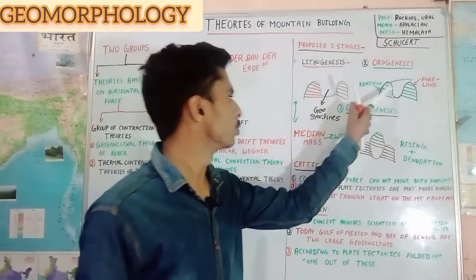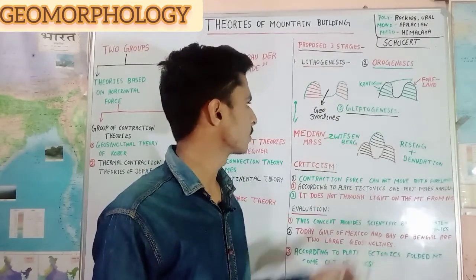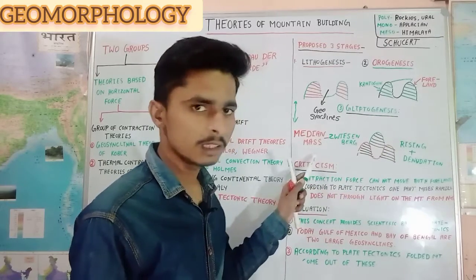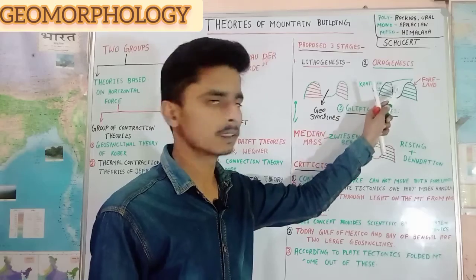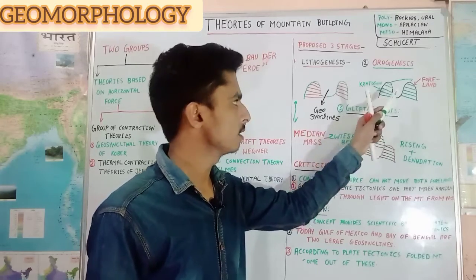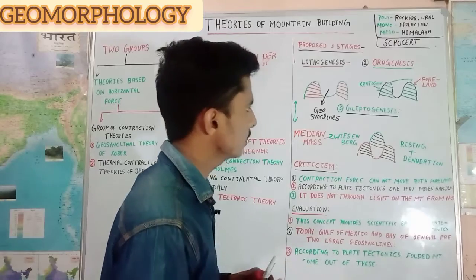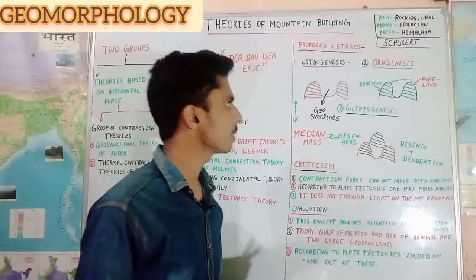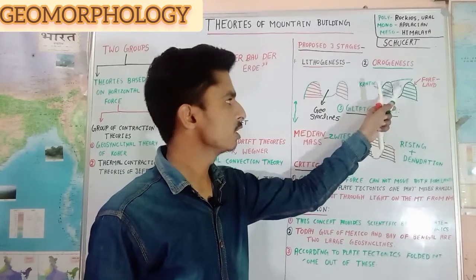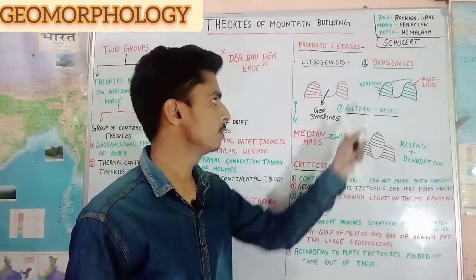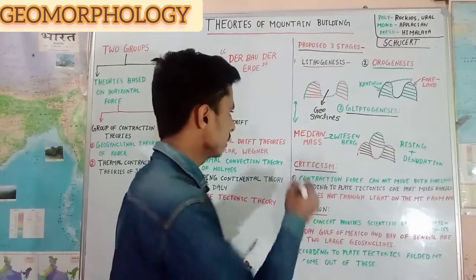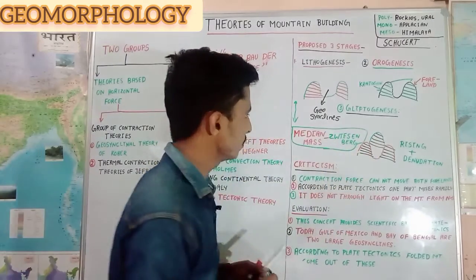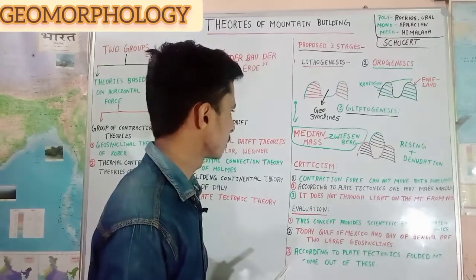When both forelands move towards each other, when the contraction force is maximum, then the middle part of the sedimented or deposited part is affected. But when the contraction force is minimum, then the middle part of the sedimented part is not affected by this force. This middle part of the sedimented part is called median mass, also Zwischengebirge.